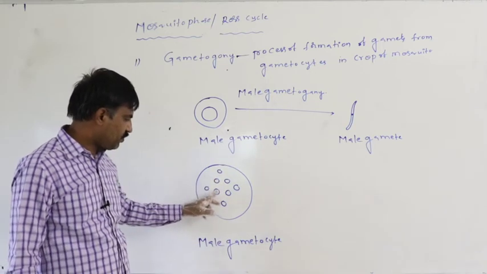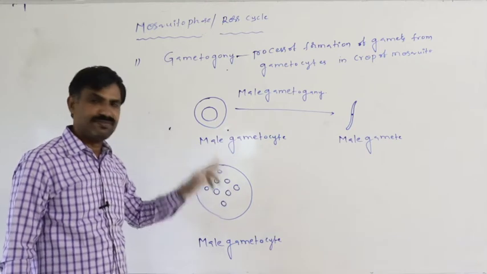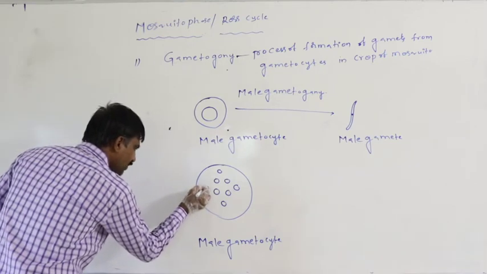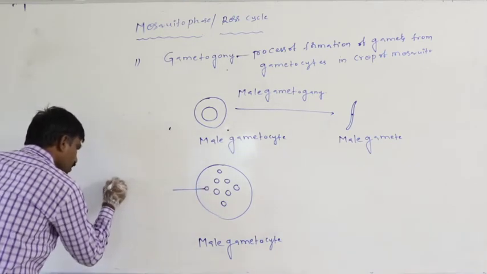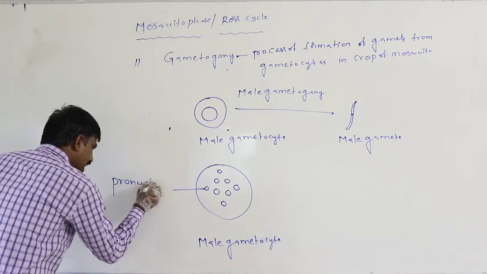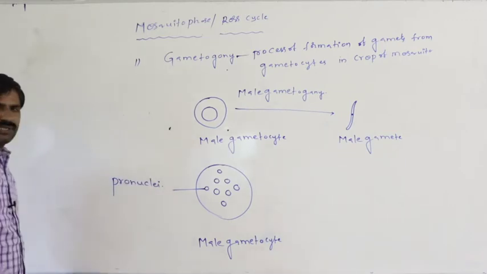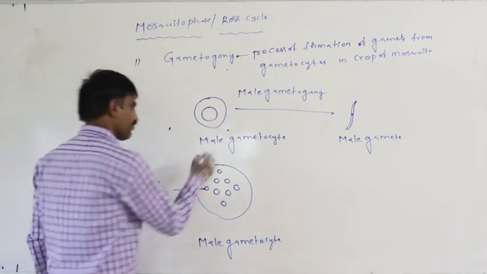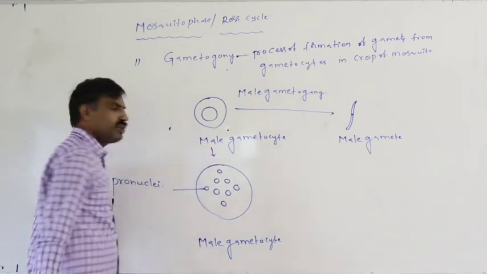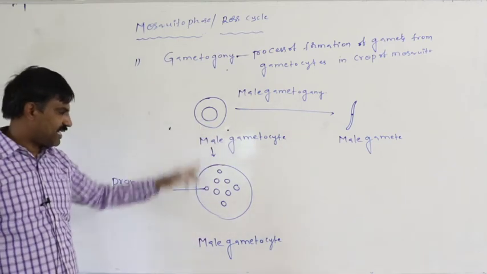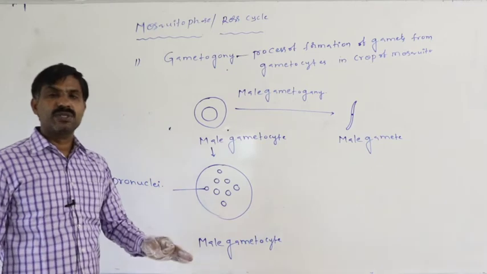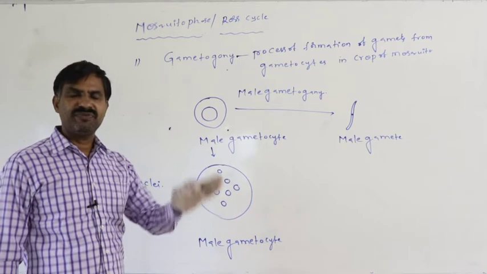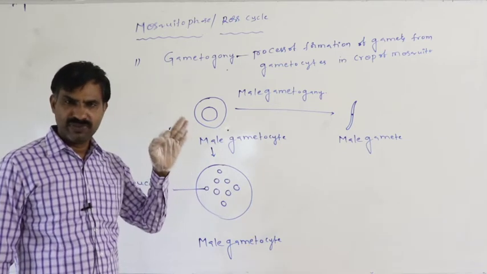1, 2, 3, 4, 5, 6, 7, 8. 8 daughter nuclei form. These daughter nuclei are said to be pronuclei. At first, the nucleus present in the male gametocyte undergoes repeated mitotic division. In that way, finally 8 daughter nuclei are formed.